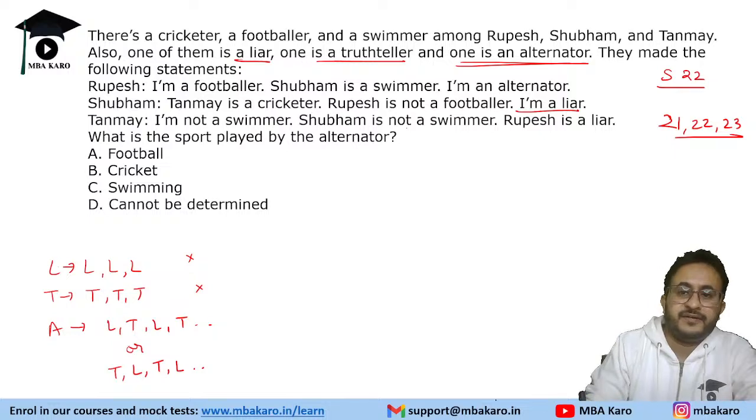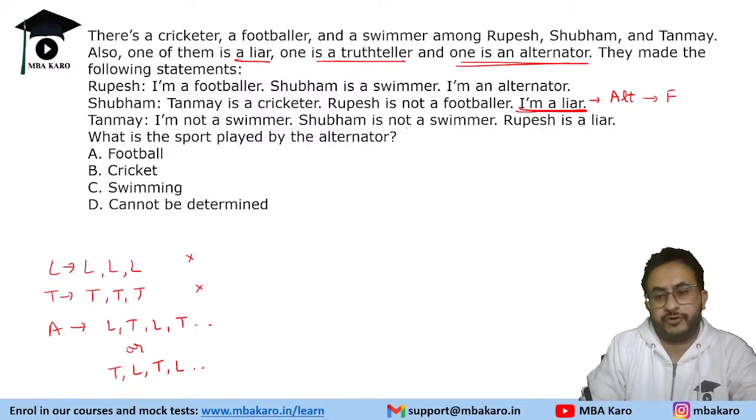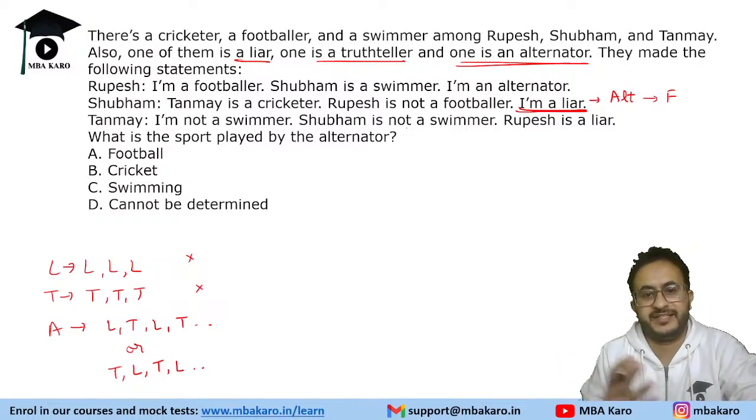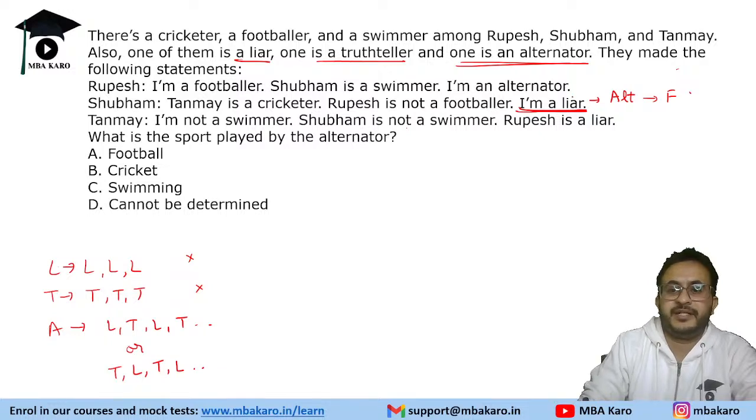So whenever we have I am a liar, it is an alternator. Is this statement true or false? This statement is false, because if the alternator were telling the truth, he would not say I am a liar, he would say I am an alternator. So this person is an alternator and this statement is false.